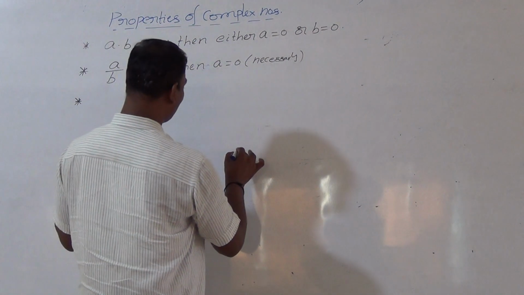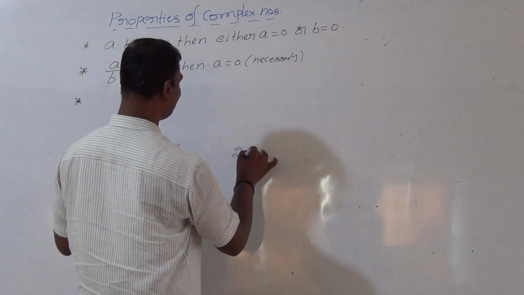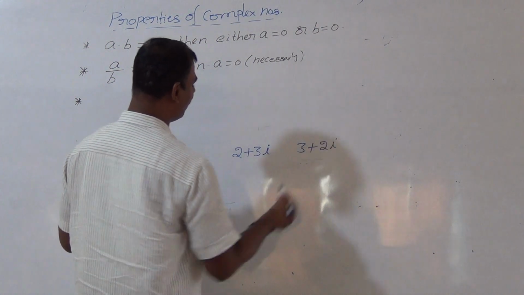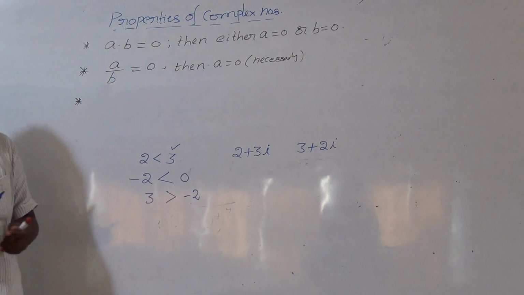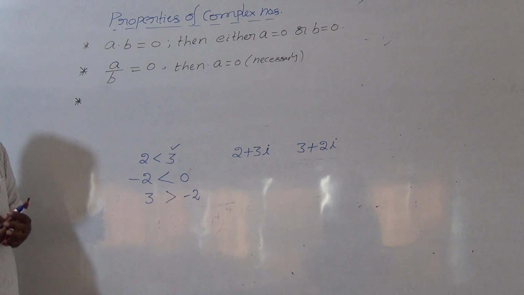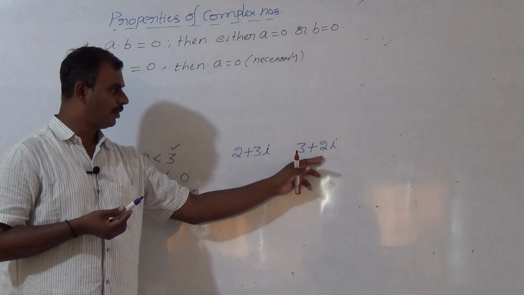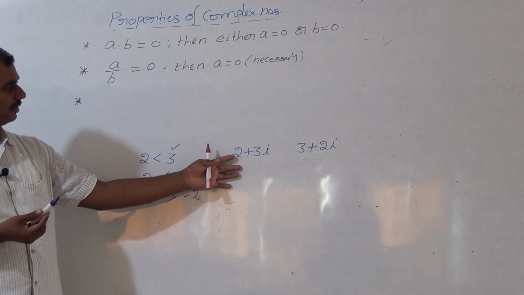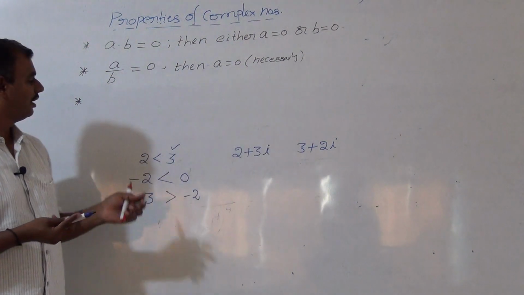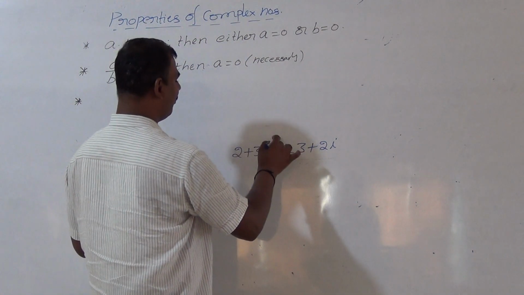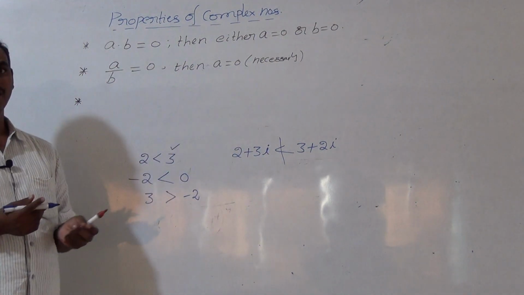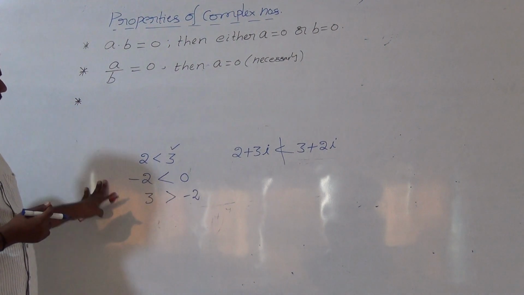Suppose I will write the complex numbers 2 plus 3 iota and 3 plus 2 iota. In between these two complex numbers, which is the smaller number? Can you say that? Is it true? No. Why? Because in complex numbers we cannot say. So we cannot say which is the smaller number, which is the greater number. So it is a false statement. So what is the final conclusion here?